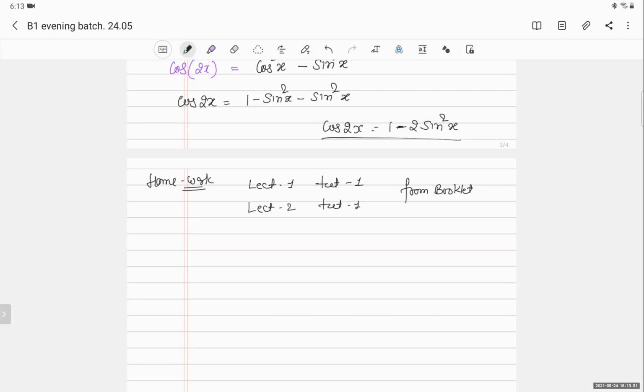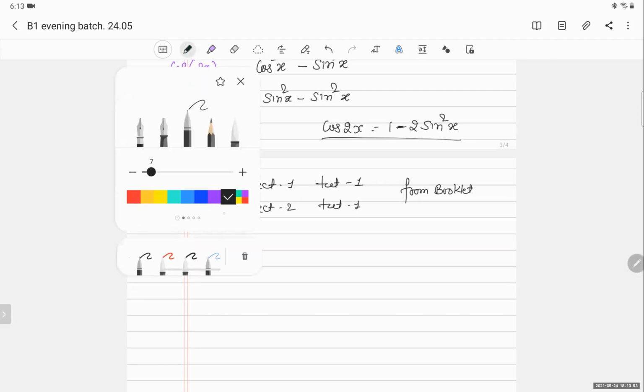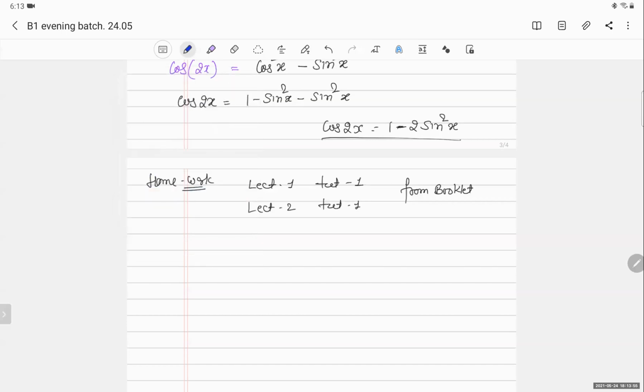Cool. Now trigonometric functions are done. Now we will start some exponent and logarithm, the log function. How many of you know what is log? We have been taught about log in our maths class. Yes, right. So now you know what is log, right?